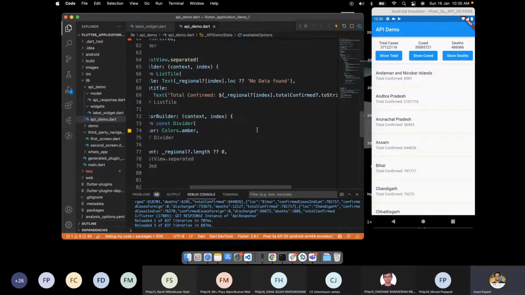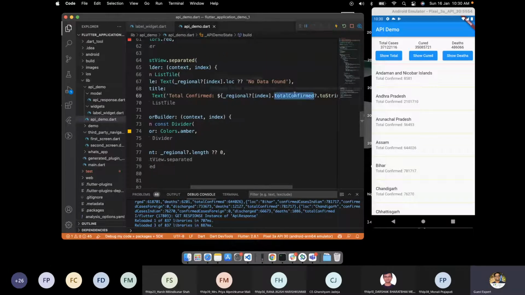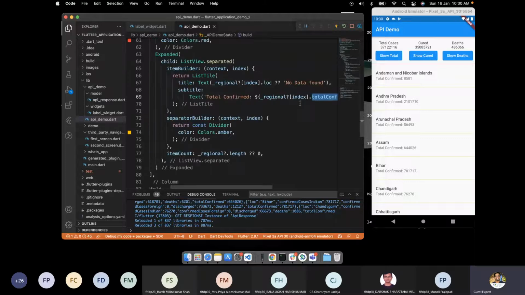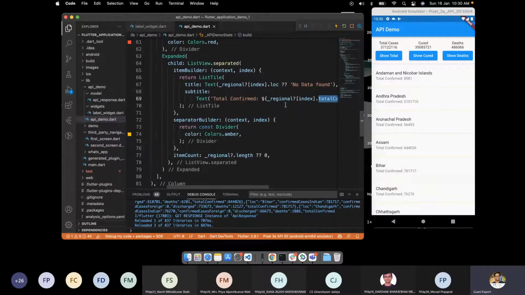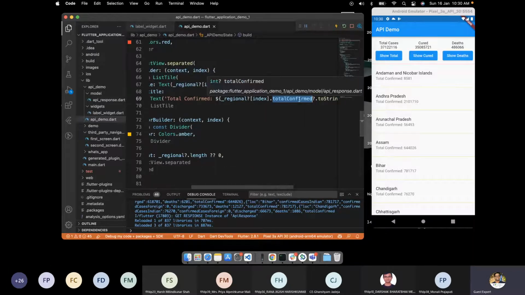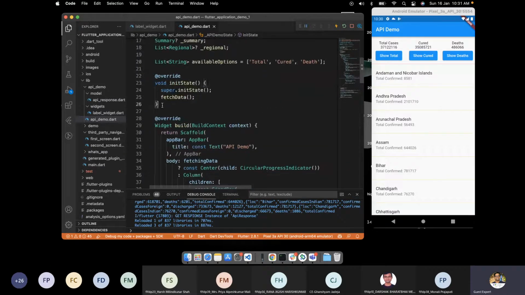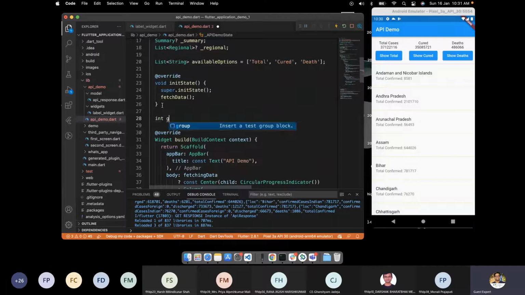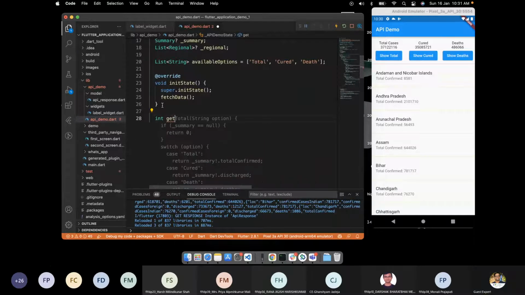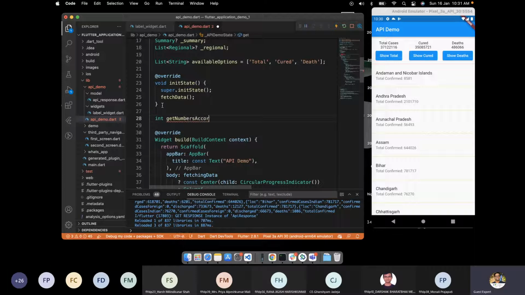So here, rather than returning whatever has been selected, we will return that kind of data. What we require is a particular regional, and it will return a particular number. So for that, we will create a method like integer getNumbersAccordingToSelection.